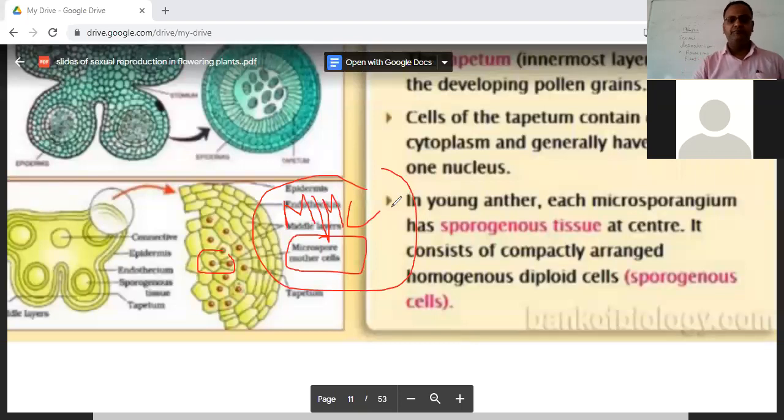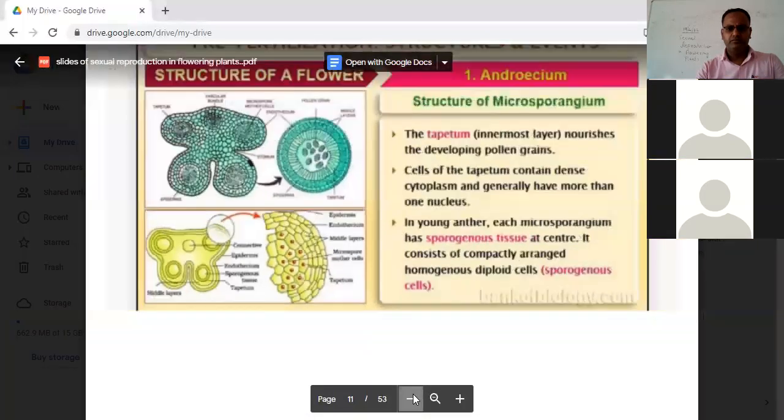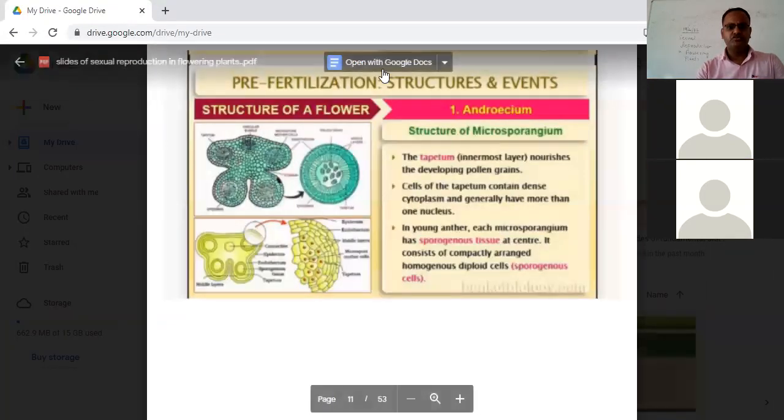Now we will also study during the process of microsporogenesis what is the function of this MMC, the microspore mother cell, what divisions or differentiation it goes through, and what are the subsequent developmental history. Students, is this clear to all? Regarding the structure, till now the structure we have discussed, is it clear to all the students?